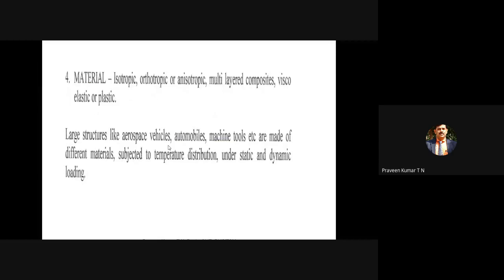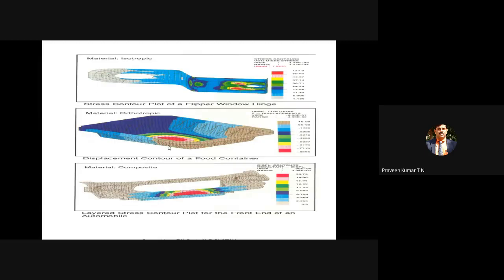For most of the analysis, you assume that the material is isotropic. Your bending equations, beam equation, or torsion equation, most of the equations assume that the material is isotropic. But if you want to use the same finite element analysis for composite material, you cannot use those equations. There is a separate set of equations for composite material. There is a separate area, finite element analysis for composite material or mechanics of composite material. That is one more subject. It was an elective for your sixth semester, I think. Earlier I used to take it, now I have stopped.